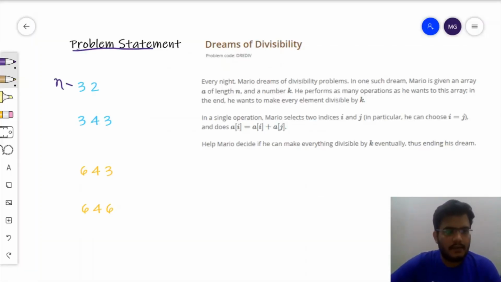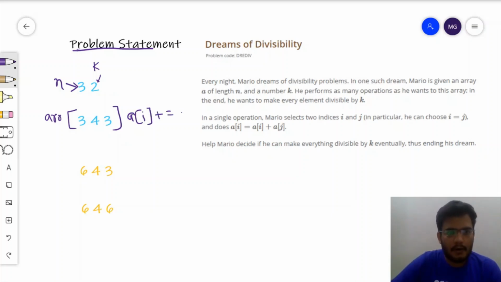Initially, we will be given a number n and also a number k, along with an array whose size is n. And we can apply an operation such that we can increase any particular element of the array, say ai, by an amount of aj, where i and j are the indices used in this array.